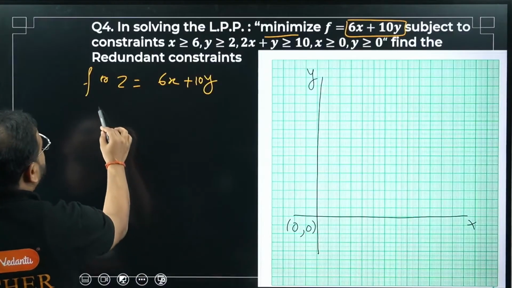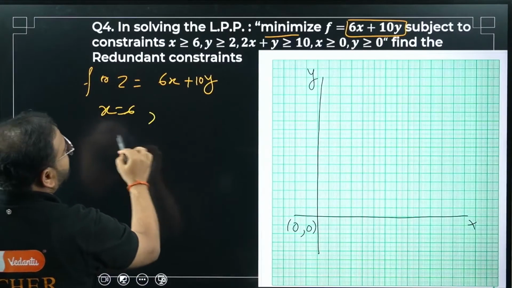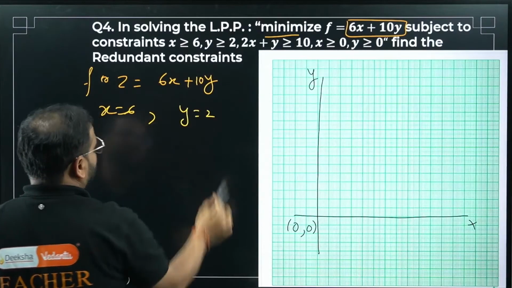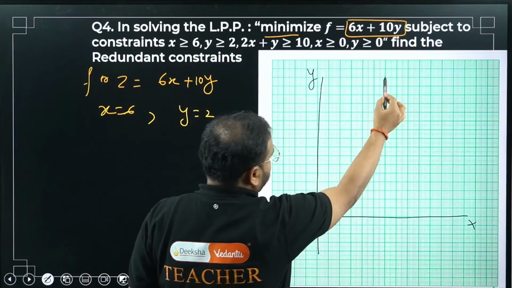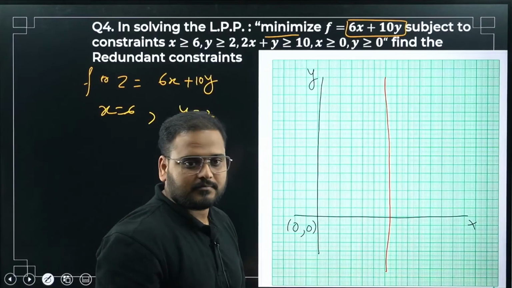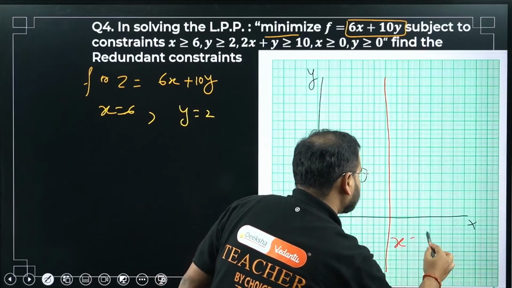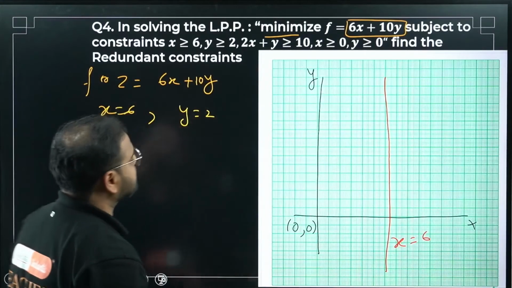So we'll write this part first. X equal to 6 we'll write, and there's another equation, y equal to 2 we'll write. How will this graph look like? X equal to 6 will be something like this, sir. This is the curve, x equals 6. Y equal to 2, somewhere over here.